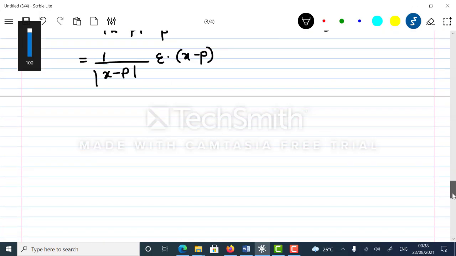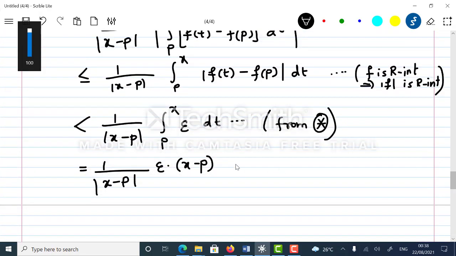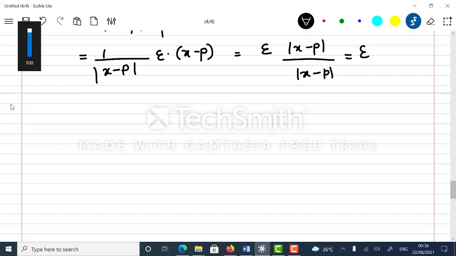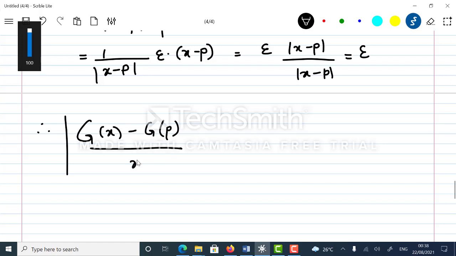So here we can write this as epsilon times mod x minus p upon mod x minus p, which is basically epsilon. So this would imply, therefore, modulus of g of x minus g of p upon x minus p, minus f of p, is less than epsilon.